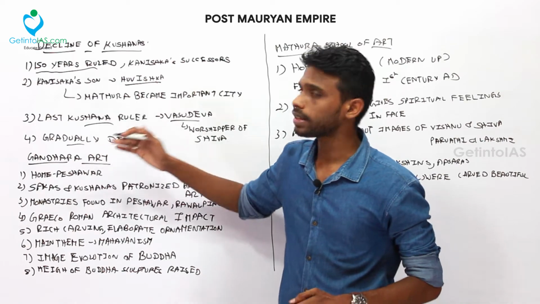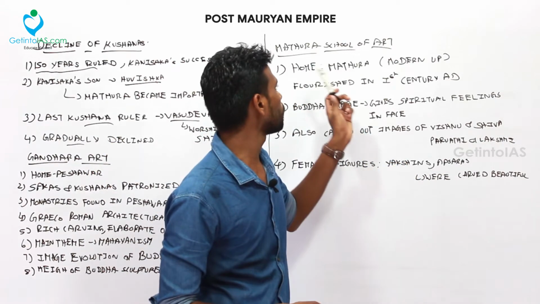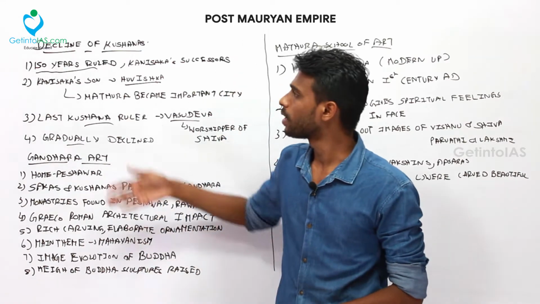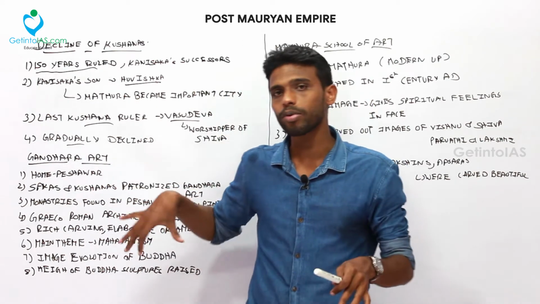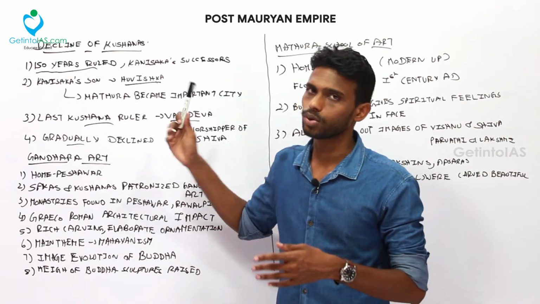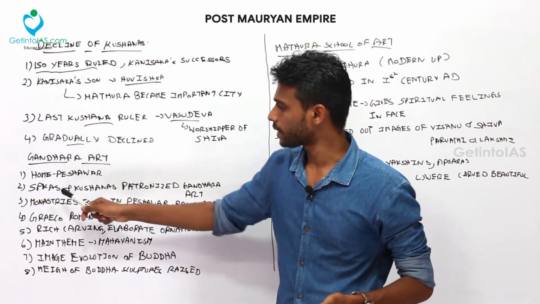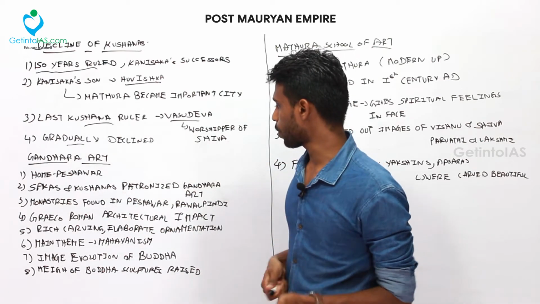And there were two types of art patronized during this time: Gandhara art and the Mathura school of art. This was not only in the Kushana dynasty, but in the entire post-Mauryan period, which includes the Sungas, Satavahanas as well as the Kushanas. And Gandhara art's home was Peshawar, and the Sakas and Kushanas were the real patrons of Gandhara art.